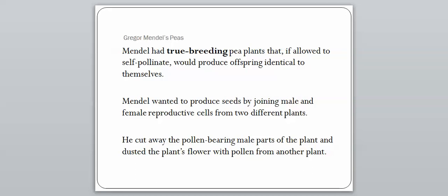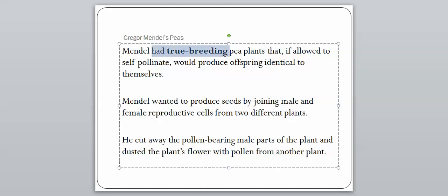And so Mendel also had true breeding pea plants that, if allowed to self-pollinate, would produce offspring identical to themselves. True breeding is going to be a term we're going to hear a lot, so make sure you know that. And that's just saying that, again, they're producing offspring identical to themselves.